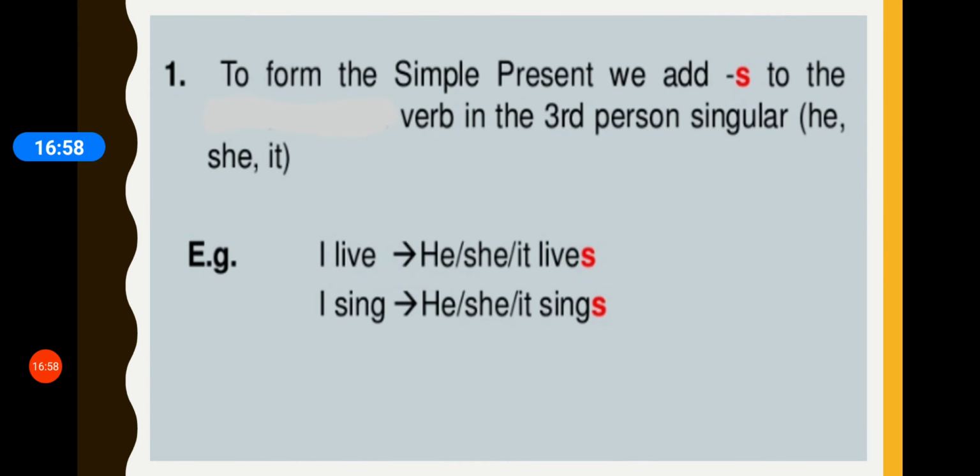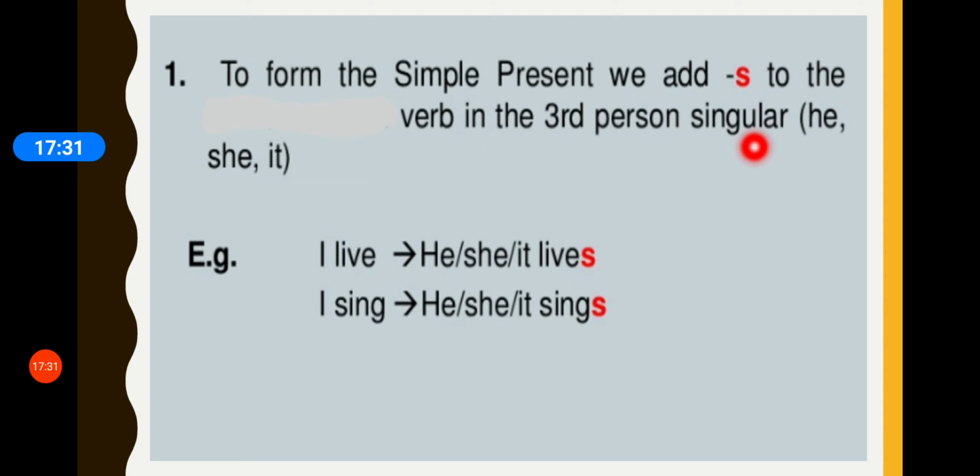Now children, we have learned when to use simple present tense. But how to form it? You have read so many sentences about simple present tense. But how do you know that those sentences were actually in simple present tense? What is the structure? Children, to form simple present tense, we add S to the verb in the third person singular.